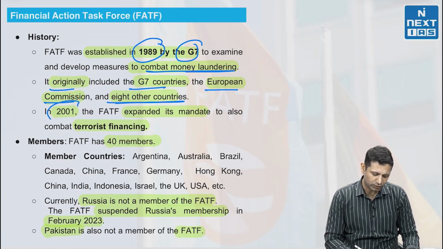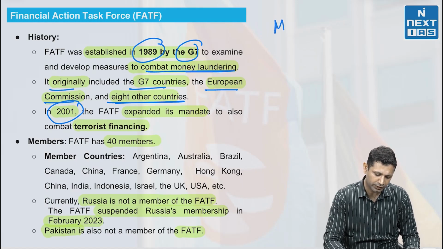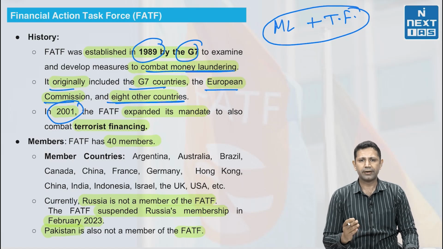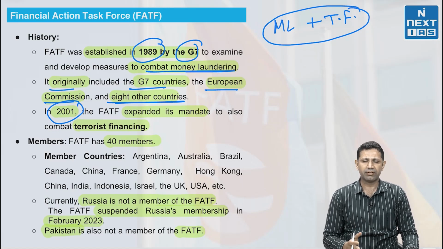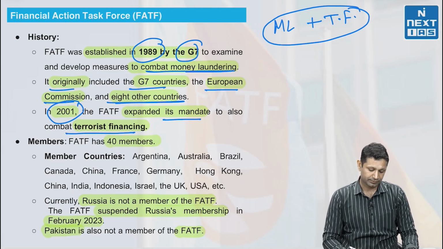After that, in 2001, FATF expanded its mandate from money laundering to include terrorist financing as well. And 2001 was a time when multiple things happened, for example the parliamentary attack in India in 2001.